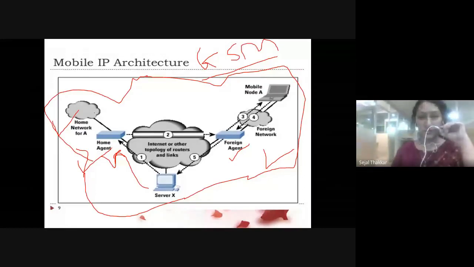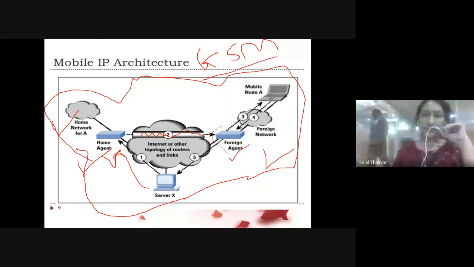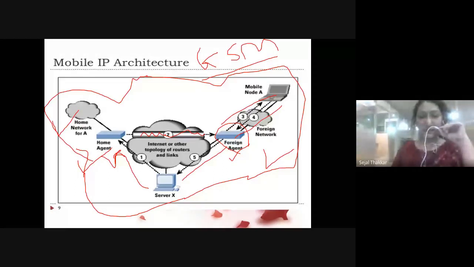Through the internet, that home agent will send that message in the form of data packets, right? And this data packet is received by the foreign agent, and it will reach the foreign network and reply back to the foreign agent. The foreign agent will send the reply back to the server. I gave a simple example yesterday.